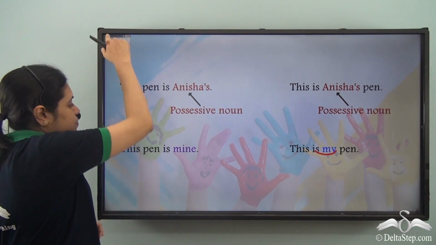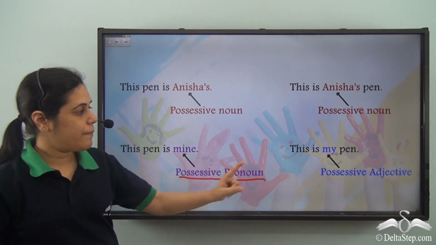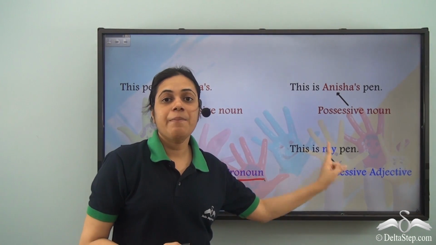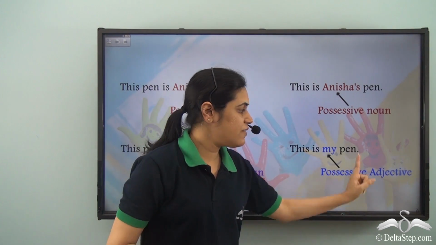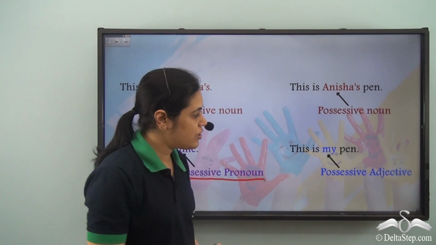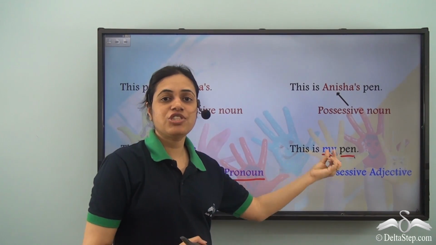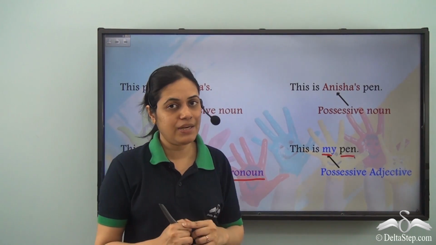Mine is a possessive pronoun, as we already know. But my is a possessive adjective. Why is it a possessive adjective? My pen. So my is actually describing the word pen.